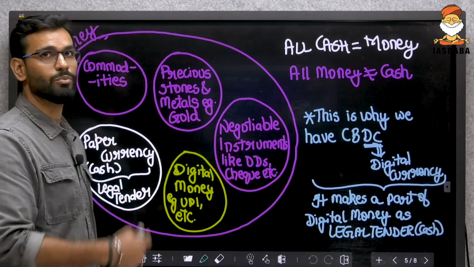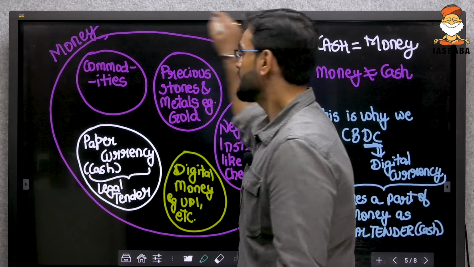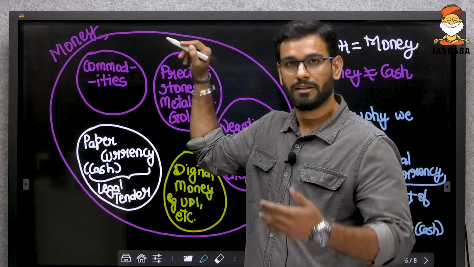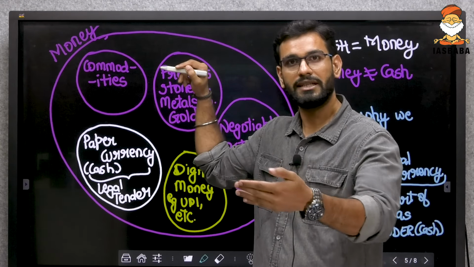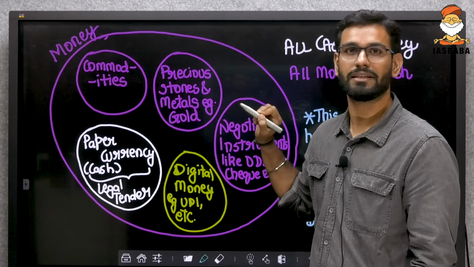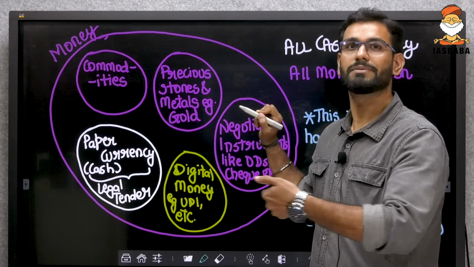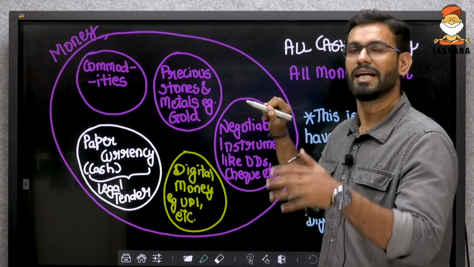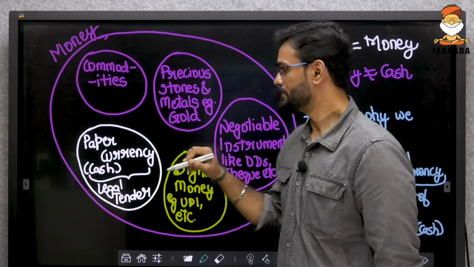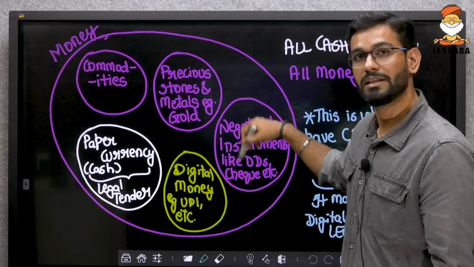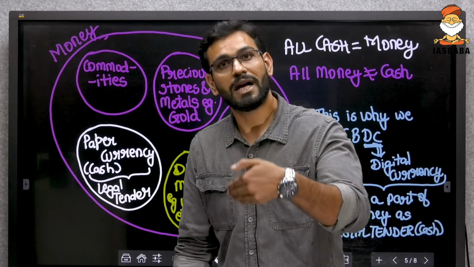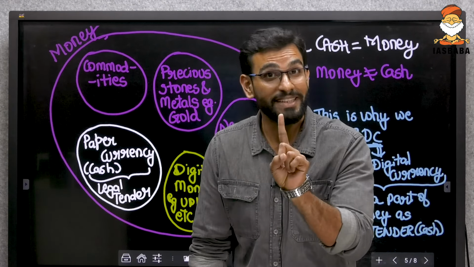And try to understand here, what have we done here? Money is a larger superset of that. Commodities can also act as money in the medium of transaction of goods and services. Precious stones, metals, gold can also act as money, because money is anything that helps in the transaction of goods and services, and it has many other properties as well, but that is not the point of discussion today.